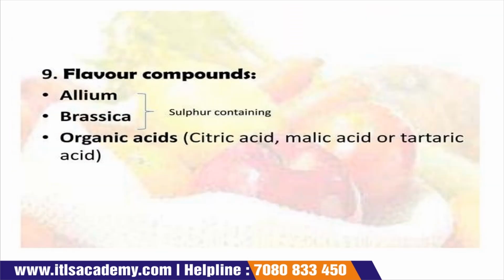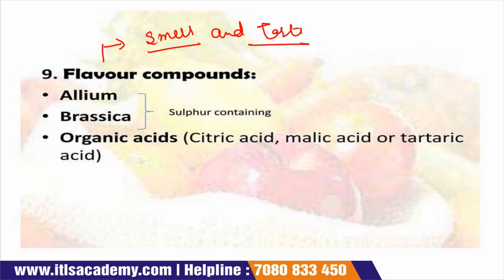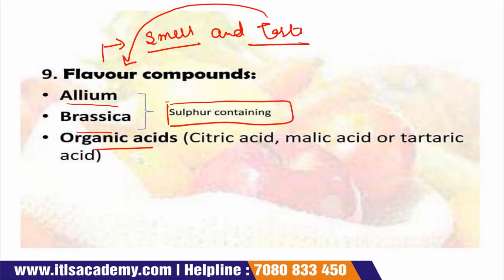Now come to the next slide. Flavor compounds are also present. Flavor compounds means that they give smell and taste; smell and taste both are considered flavor compounds. Now there are allium, brassica, and organic acids. Allium and brassica also come in the category of sulfur compounds, as they contain sulfur, and organic acids are like citric acid, malic acid, and tartaric acid.